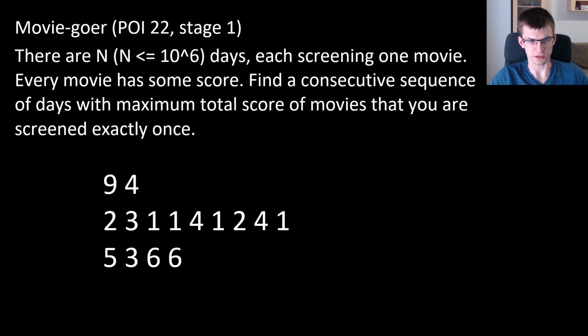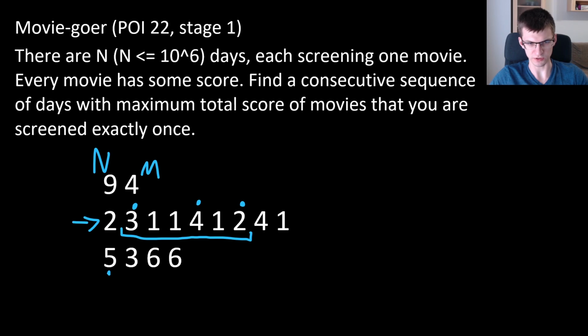For example, here, if this is n, the number of days, m, the number of movies, doesn't matter much. Here's a sequence of movies being screened every day, then scores. The optimal range turns out to be this one. And during those days, there are movies 3, 2, and 4 that you watch exactly once. So for those, you get a score.